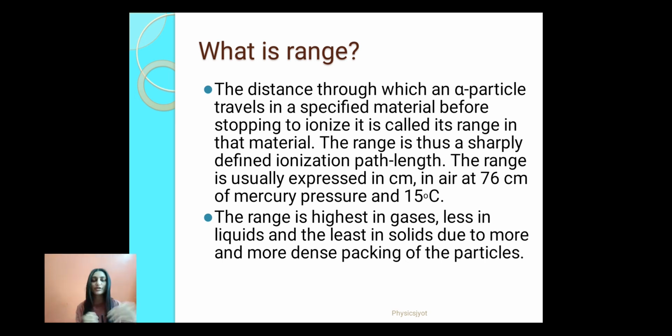To penetrate solids, alpha particles must have more energy, so they will not be able to penetrate much into solids. In liquids, the atoms are more loosely packed as compared to solids, so alpha particles can penetrate deeper and the range will be more. In gases, particles are far apart, so penetration will be even more, and that is how we can say the range is more.